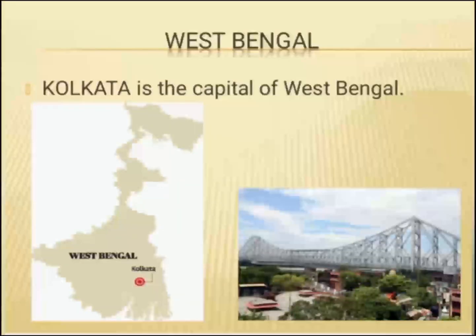West Bengal. Further east of Bihar is West Bengal. Kolkata is the capital of the state. Since West Bengal has a long coastline, fishing is an important occupation of the people. Jute, textile, and silk industries in the state are well developed. The people speak Bengali. Sweets of West Bengal, such as Rasgulla and Sandesh, are popular all over India. Durga Puja is the most important festival.